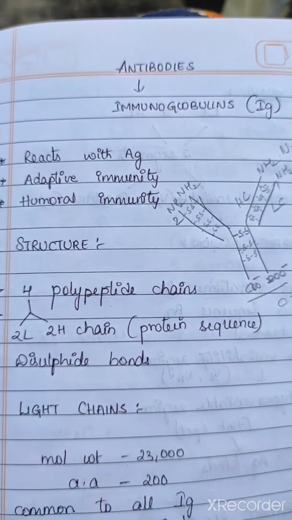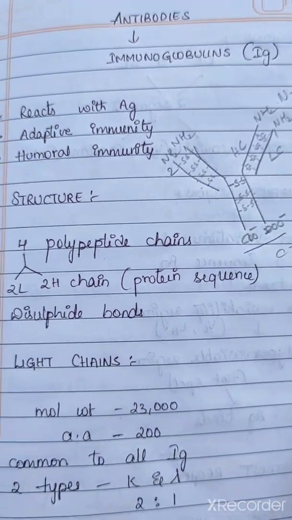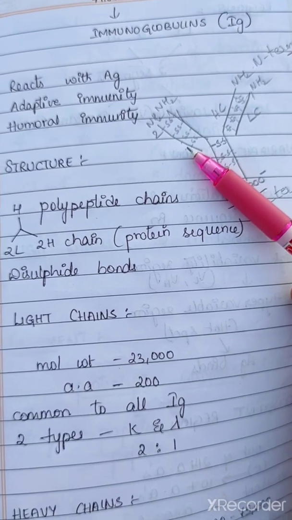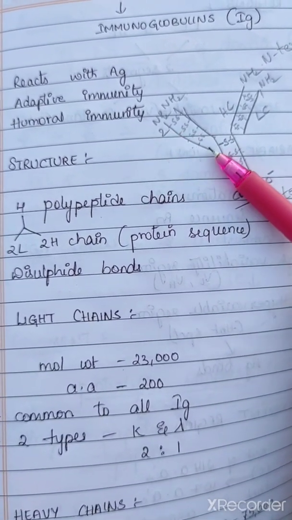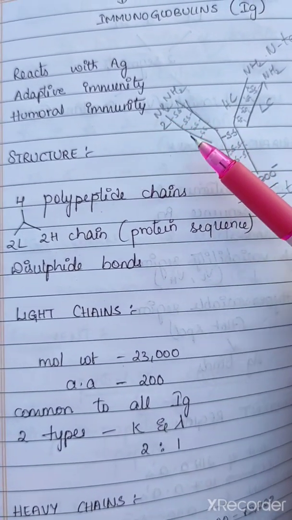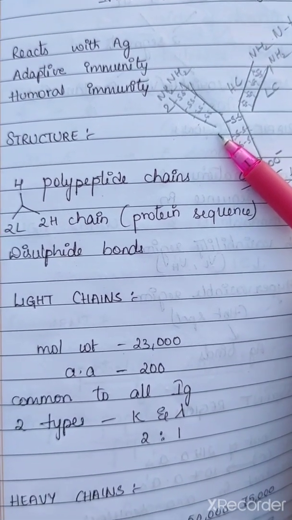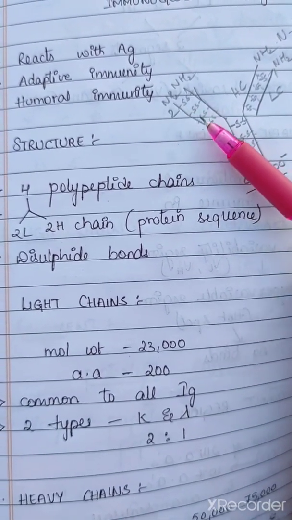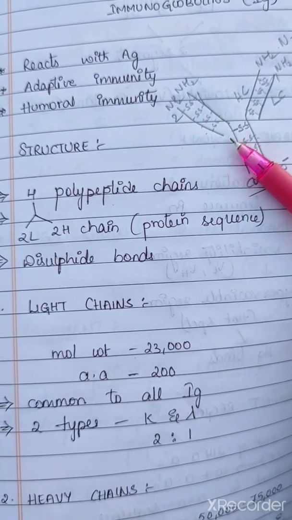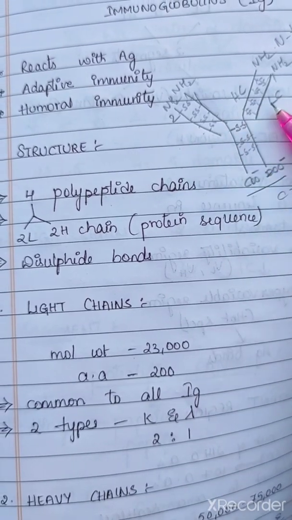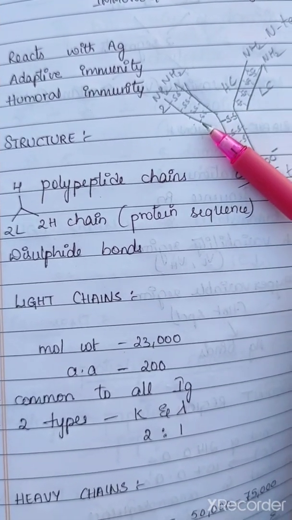Okay, so coming to the detailed structure of light chains. Light chains will be having a molecular weight of 23,000 and it will be having around 200 amino acid residues. This is a light chain. This light chain is common to all immunoglobulins.